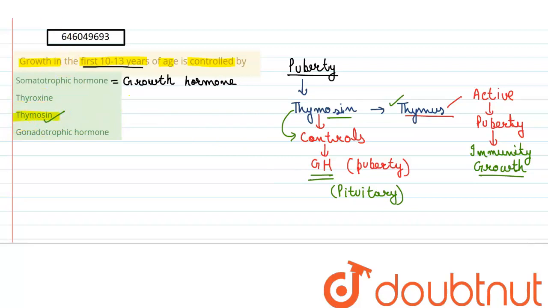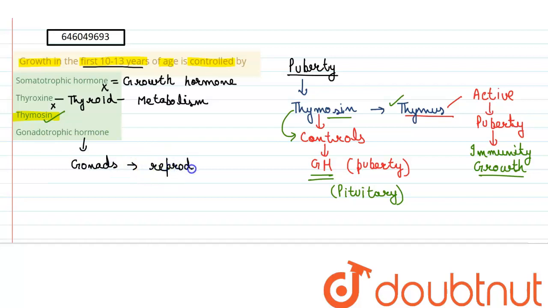If we consider the other options, the role of growth hormone we have already discussed, but it is in turn controlled by thymosin, so this is wrong. Thyroxine is released by the thyroid gland and it controls the metabolism of the body, so this option is also incorrect for this question. Last is gonadotropic hormone. These hormones act on the gonads and help in the development of the reproductive organs and reproductive features in the body. So this option is also incorrect. The right answer is option C, thymosin.